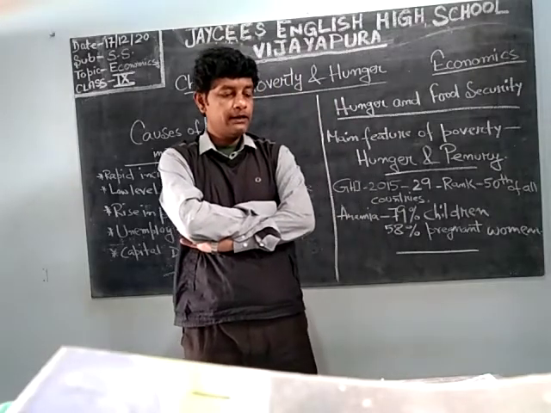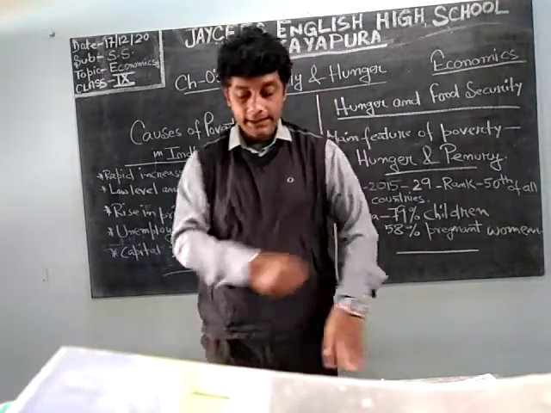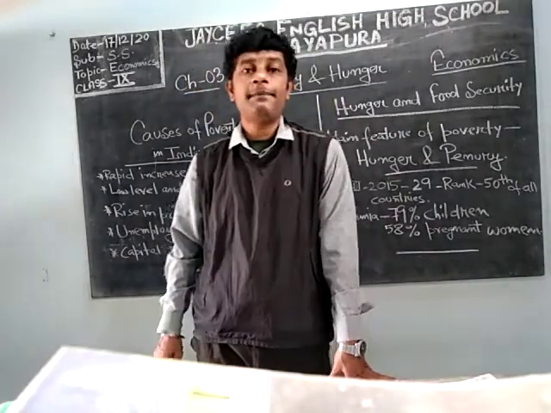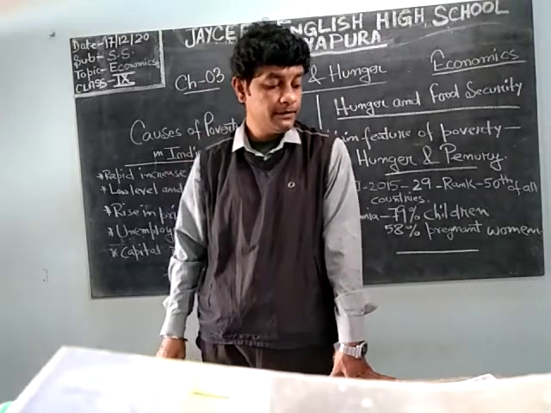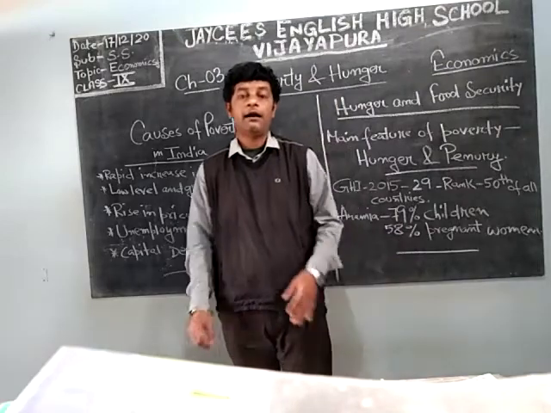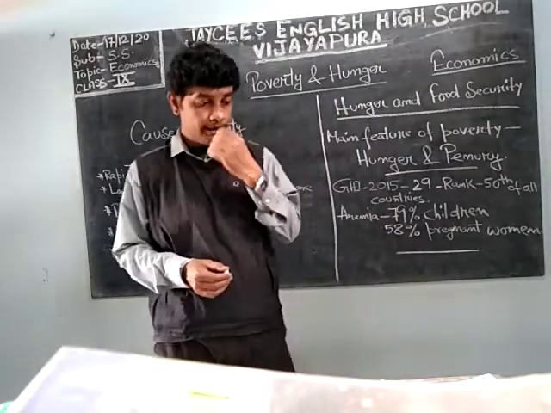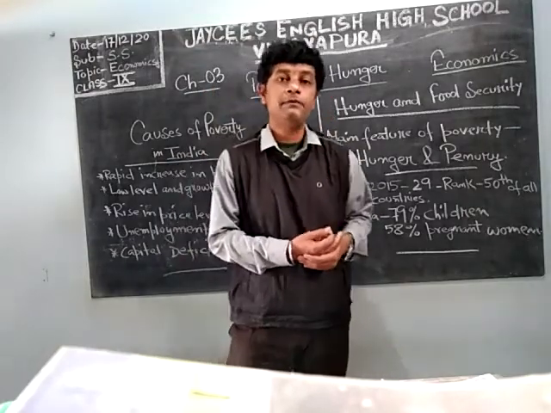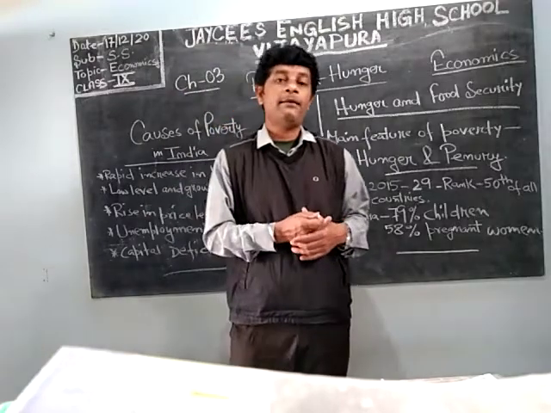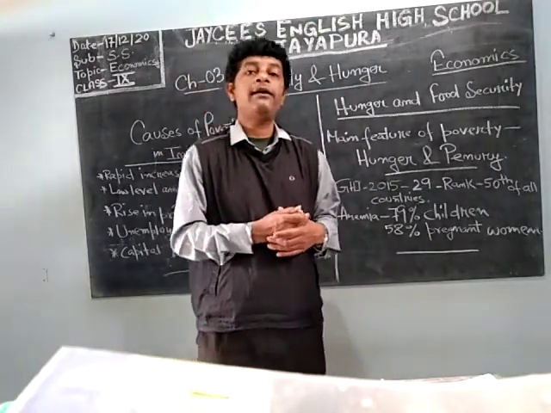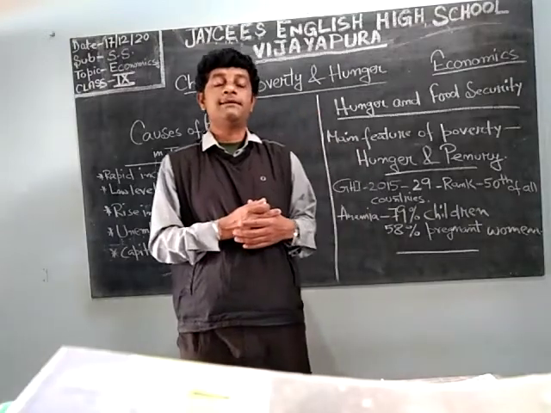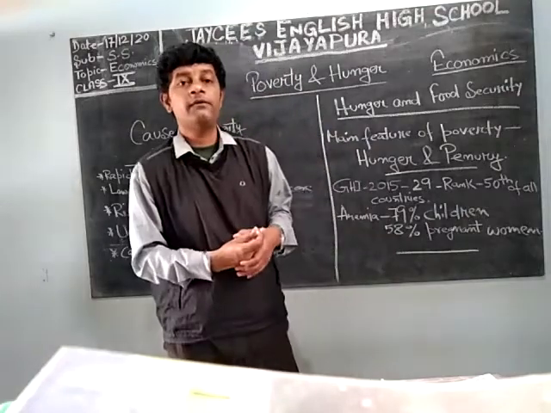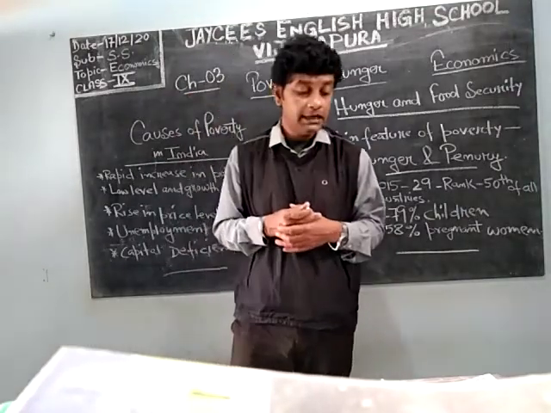As of now, we are in the second part of your social science, in the economics part of chapter 3. The name of the chapter is poverty and hunger. In the previous video we already did the meaning of poverty and the poverty line. People should be above this poverty line. Below the poverty line means they have insufficient basic needs: food, clothing, shelter. Of these, food is the main thing. Without food and water, an individual can't survive.